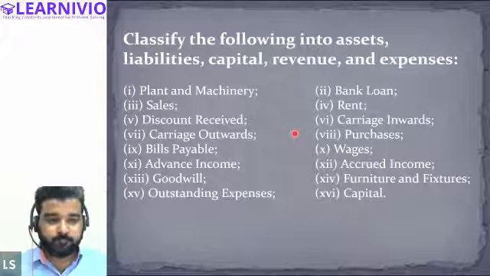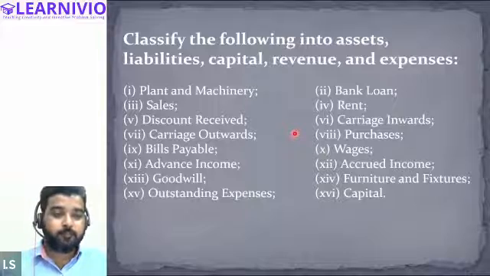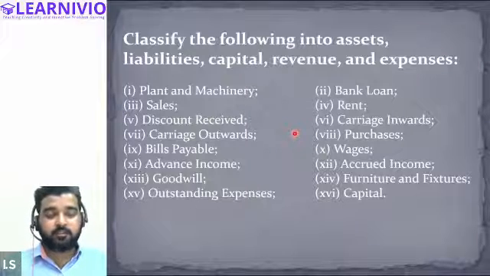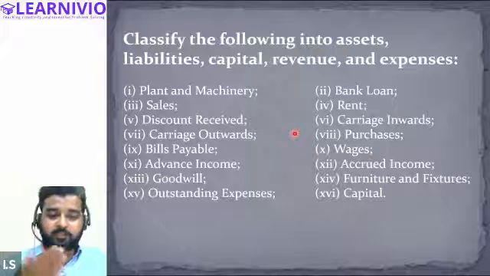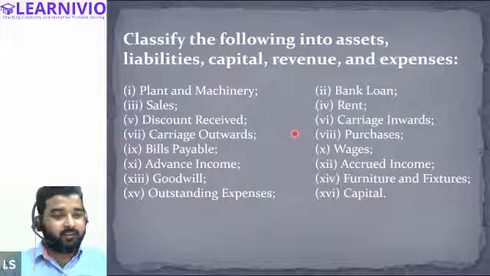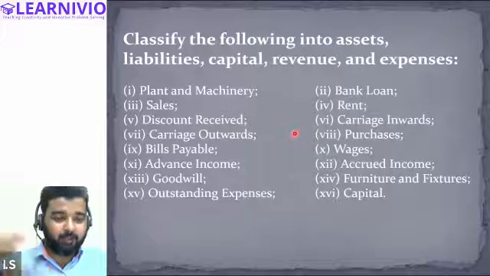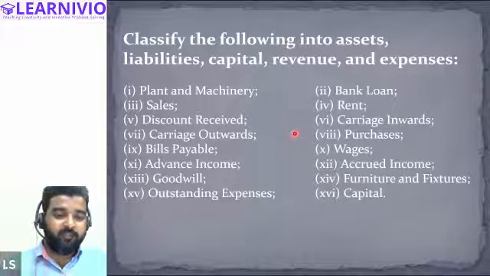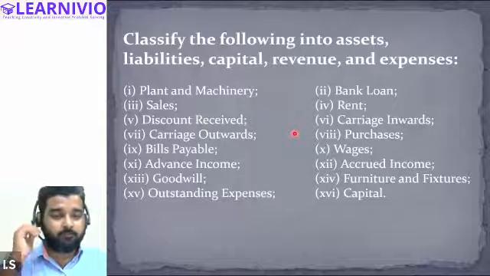Liability? Think carefully. Sorry, it is an asset. Accrued income is income which is due, but we haven't received it yet. We have a right upon that income, but we haven't received it yet. So this is an asset.